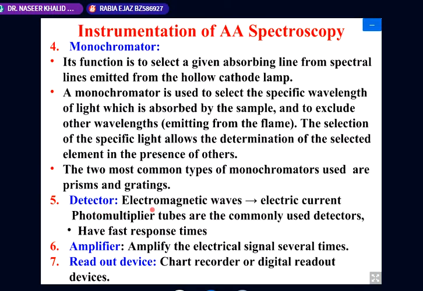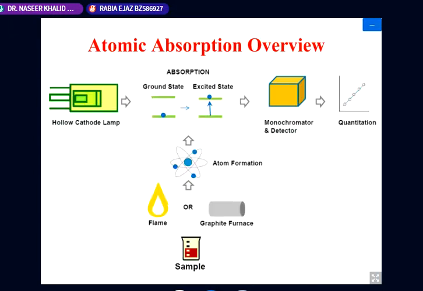Then the detector, where the signal is being converted into current or potential. A photomultiplier tube is generally used in this type of instrument due to its very fast response. Then the signal detected by the detector is amplified, and then it could be recorded on paper, or it could have a digital output.